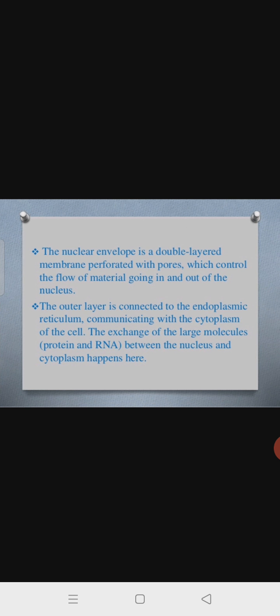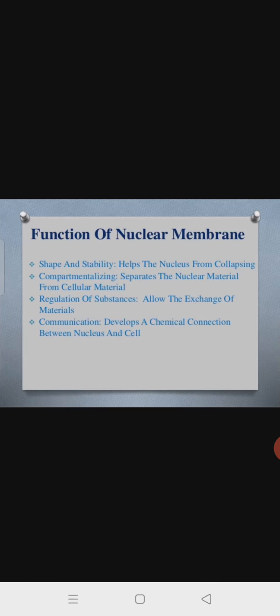The outer layer is connected to the endoplasmic reticulum, communicating with the cytoplasm of the cell. In the starting I told that the ER, the endoplasmic reticulum, originates from the membrane of the nucleus. The exchange of large molecules, protein and RNA, between the nucleus and the cytoplasm happens here. So the nuclear membrane plays an important role in the transportation from the cytoplasm to the nucleoplasm or from the nucleoplasm to the cytoplasm.